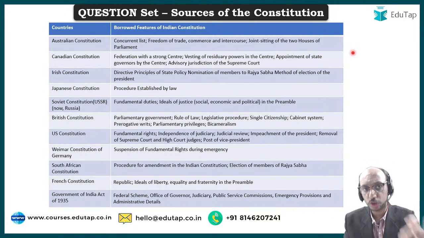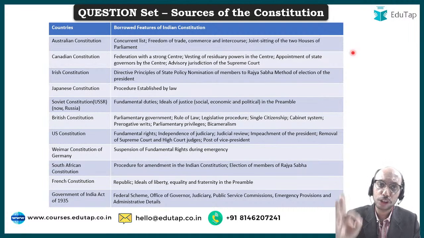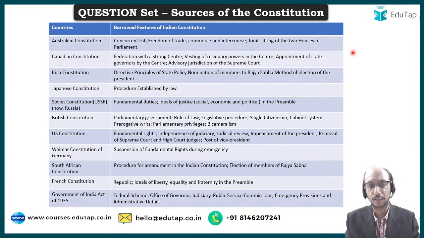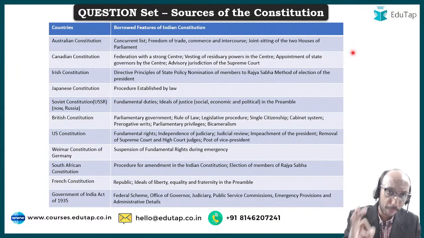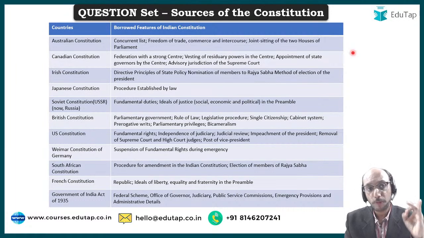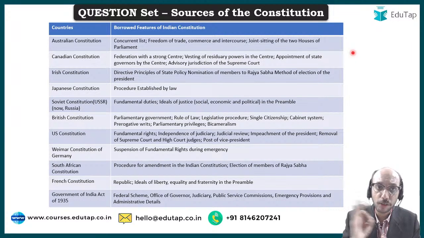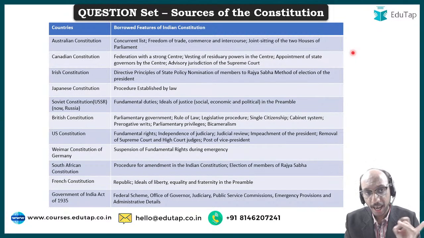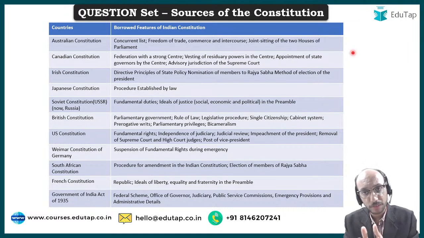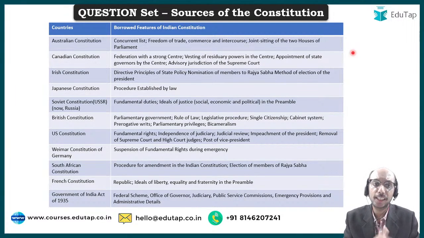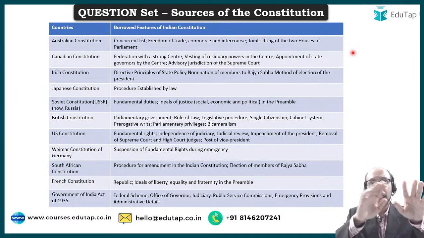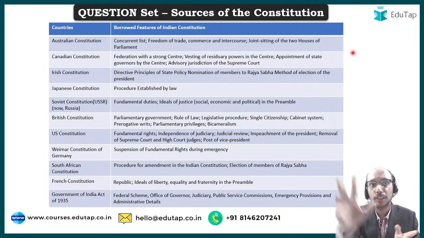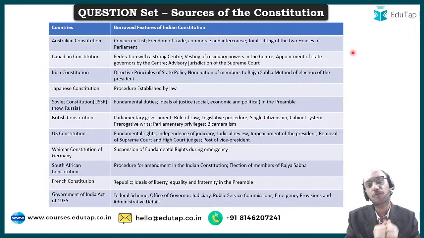From the Weimar Constitution of Germany, we have picked up the idea of suspension of fundamental rights during emergency. From the South African Constitution, we have picked up the procedure for amendment in the Indian Constitution. From the French Constitution, we have taken the ideals of republic as well as liberty, equality, and fraternity. From the Government of India Act, we have taken the federal scheme, office of governor, judiciary, public service commission as well as emergency provisions and their administrative details. So these are the various sources from which we have borrowed various different features of the Indian Constitution.